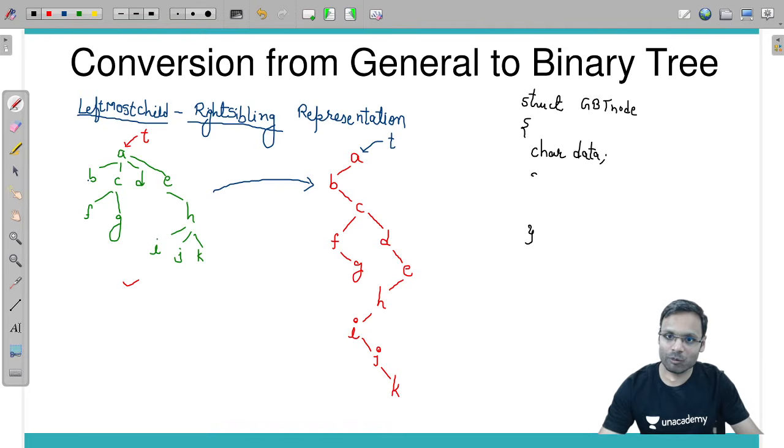What is the name of the pointer? The first pointer is struct general bt node star leftmost child, and the other one is the same node type.